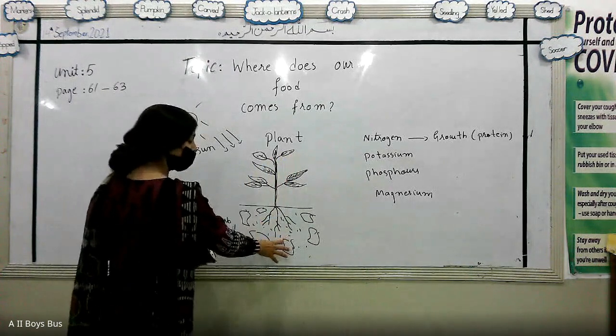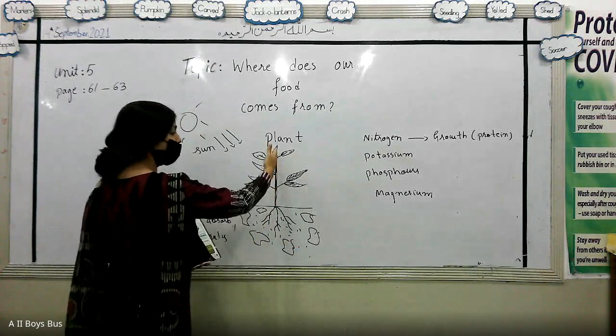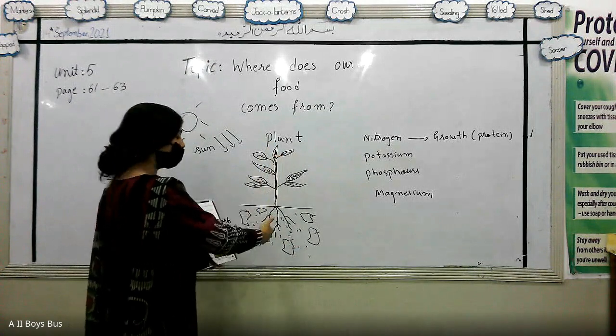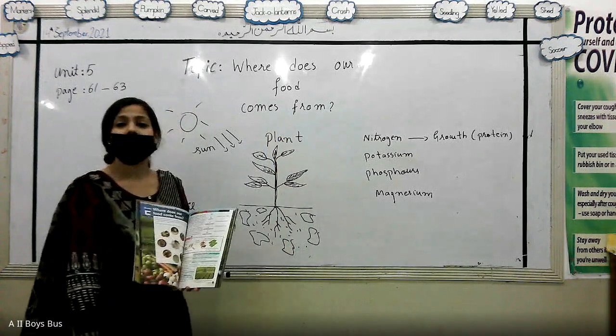Roots are responsible for the absorption of minerals and water. Stem is responsible for the transportation of the water from the lower part to the aerial part. Leaves are involved in the food making process.